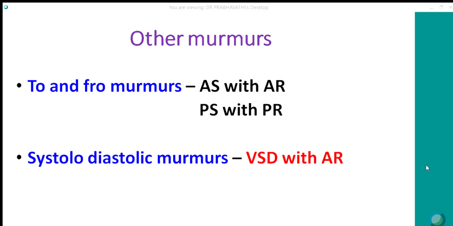Other murmurs: to-and-fro murmurs. To-and-fro murmurs originate from the same structure, like AS with AR or PS with PR, whereas systolo-diastolic murmurs occur from different structures, like PS with AR. Here, for both to-and-fro murmurs and systolo-diastolic murmurs, the character of the murmur changes during systole and diastole. But they are differential diagnoses for a continuous murmur because the murmur will be heard throughout systole and diastole.